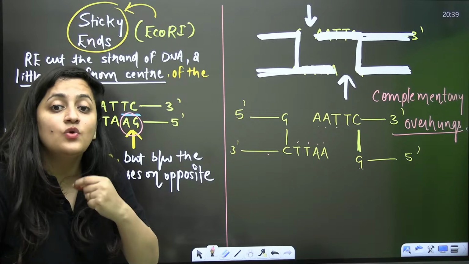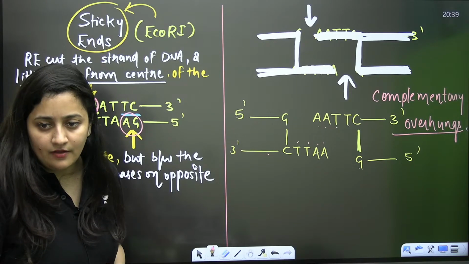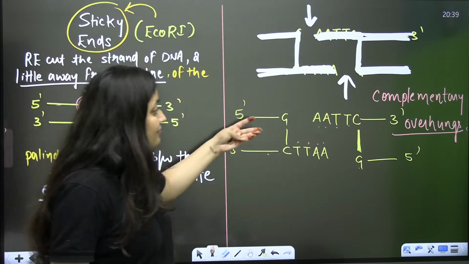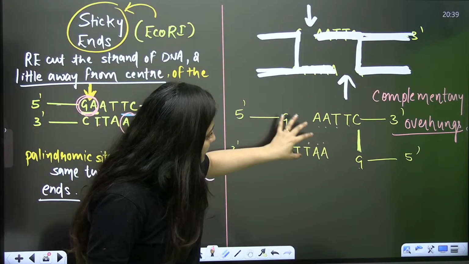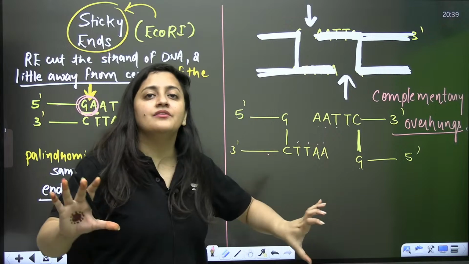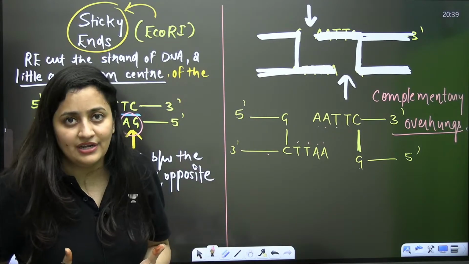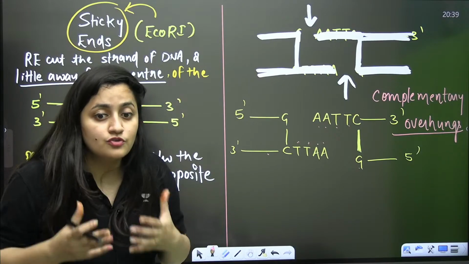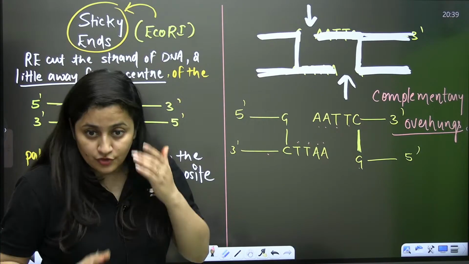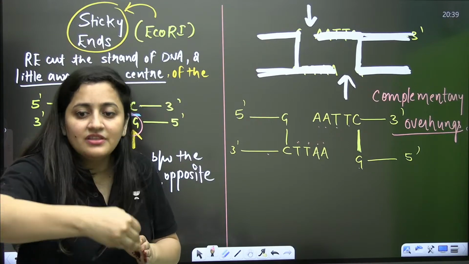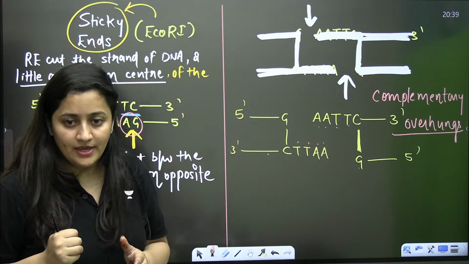This is what we need in genetic engineering, so that we can use this part and join it with our desired DNA. And that's how we form the recombinant DNA. As of now, I'm telling you about the tools. If you understand the function of this enzyme here, then in the steps, everything will be crystal clear for you.